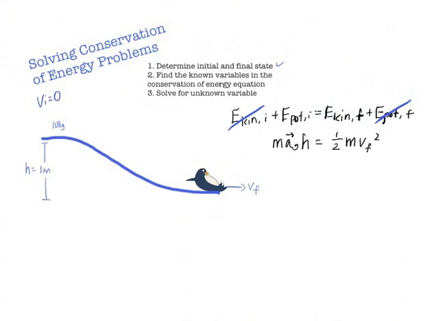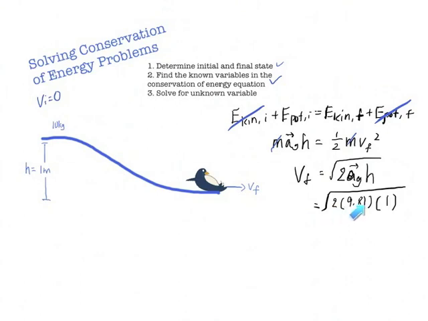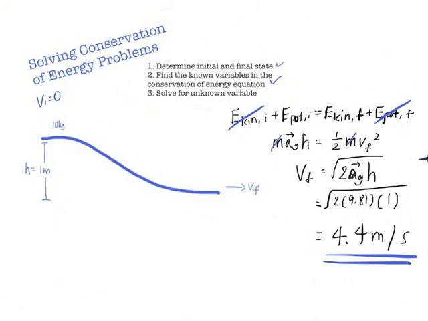In this case, we can cancel out the mass, and that's true in most of these cases, you find, interestingly enough. And the last step will just be to solve for the unknown variable, which in this case is V final. We're trying to find V final here. So it's 9.81 meters per second squared, acceleration due to gravity, and 1 meter, which is the height. That gives us an answer of 4.4 meters per second. Alright, that wraps it up.